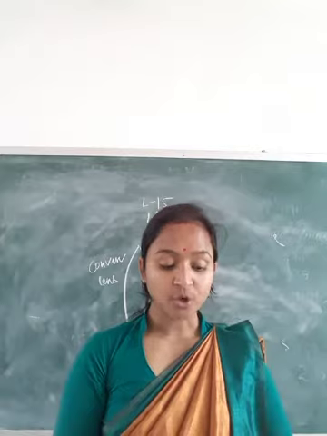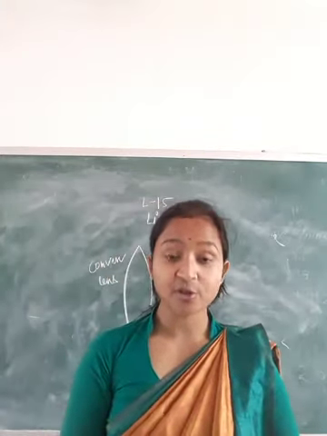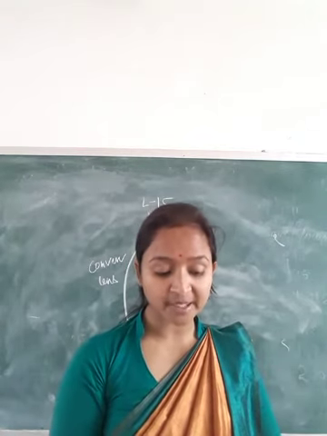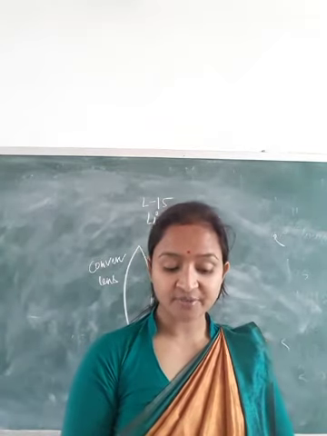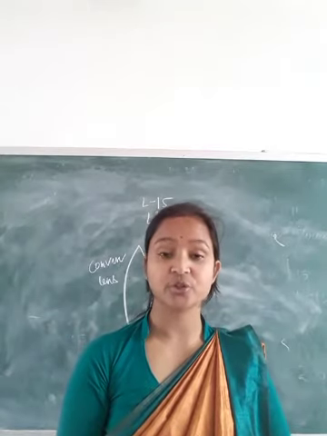And a convex lens, when it is held away from the object, forms a real inverted image, and the image may be magnified or diminished depending upon the distance of the object from the lens. And a concave lens, when held away from the object, forms a virtual, erect and diminished image for all positions of the object.